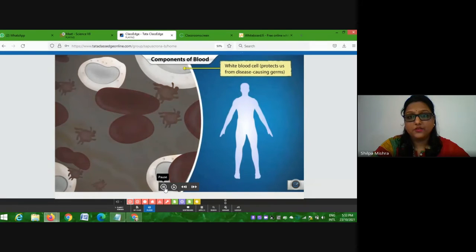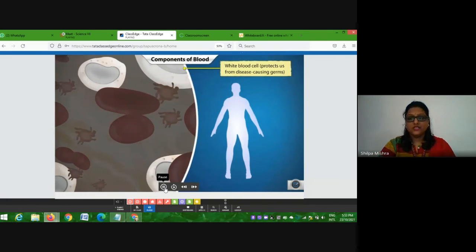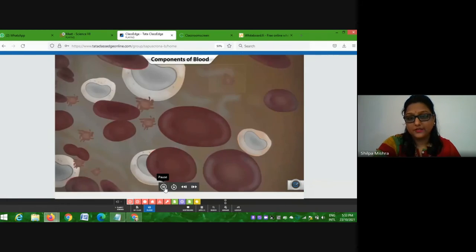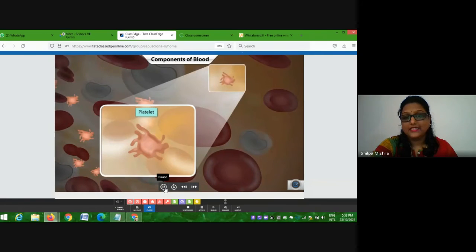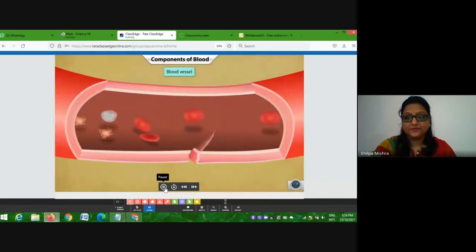White blood cells, as we know, are white in color. We can also call them colorless cells. They protect our body from disease-causing microorganisms. These are platelets. As you can see, their shape is irregular and they help in the clotting of the blood.